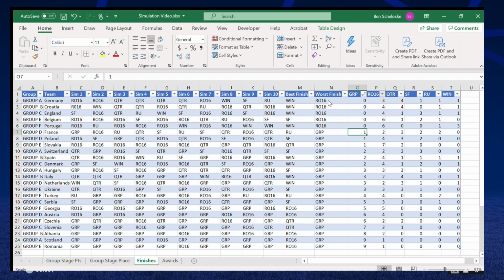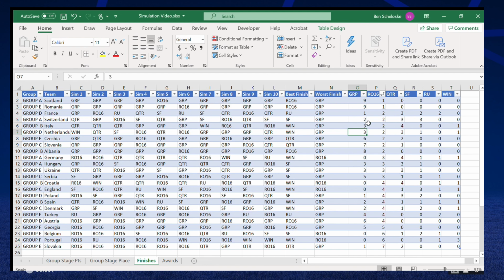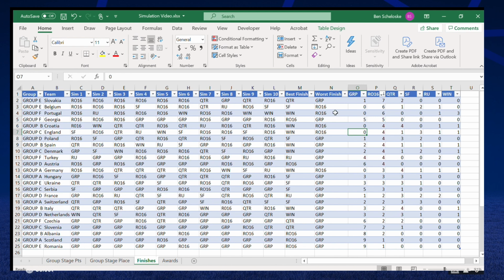We'll then sort by the round of 16. Again, we'll go smallest to highest. So Scotland and Romania obviously got knocked out there twice. We saw that. Who got knocked out the most, actually? That's what I want to look at, largest to smallest.